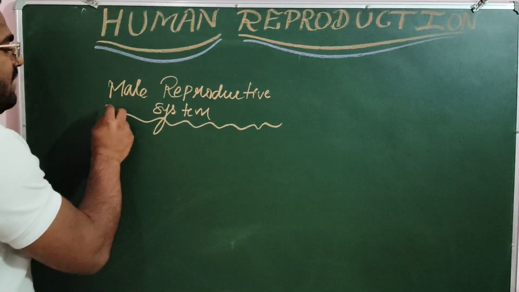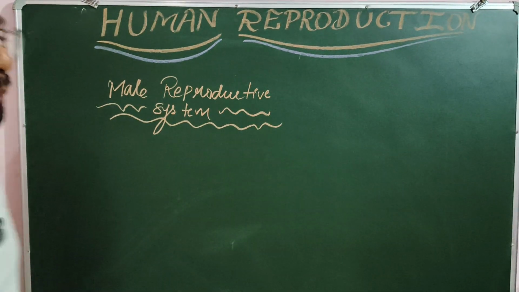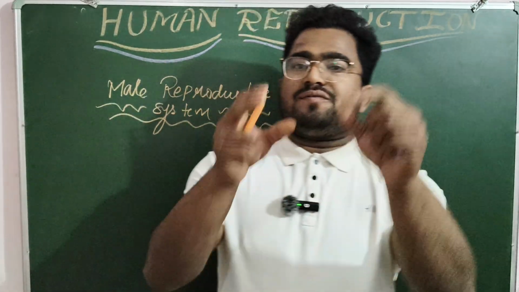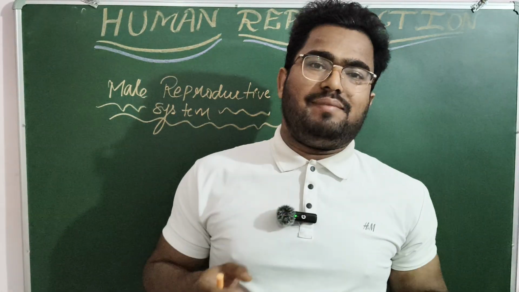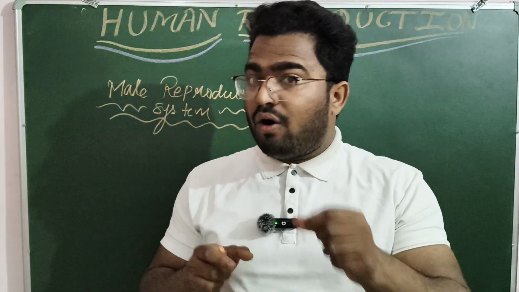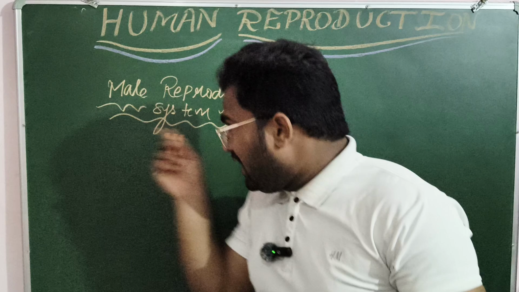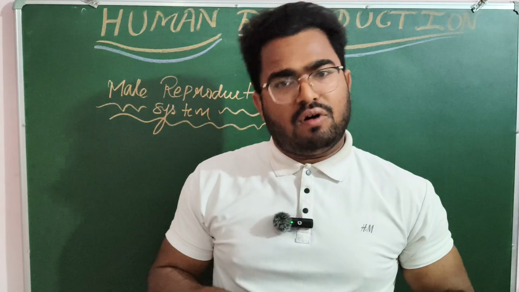So here we have the male reproductive system. We are going to discuss the male reproductive system. For the process of sexual reproduction, the key requirement is the gamete, and the gamete forming organ is known as the primary reproductive organ, because gametes are the primary requirement of sexual reproduction. In the male reproductive system, specifically the testis is the primary reproductive organ.